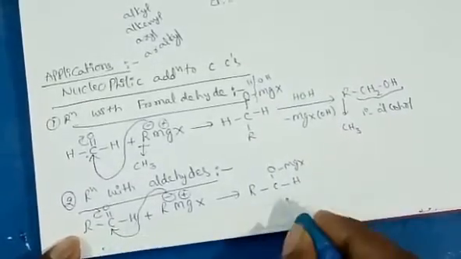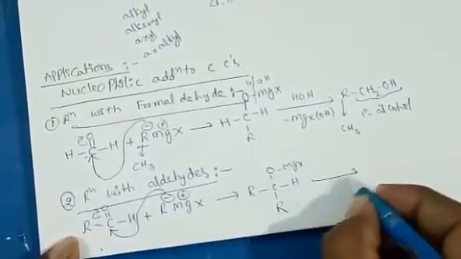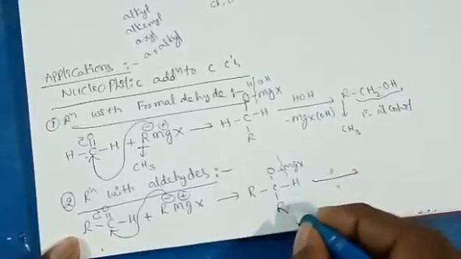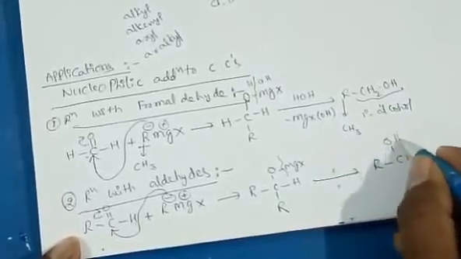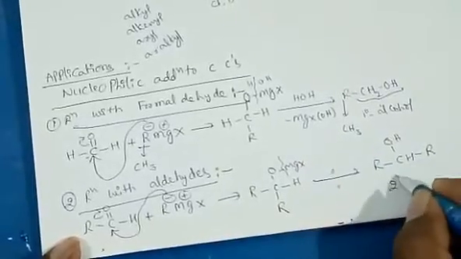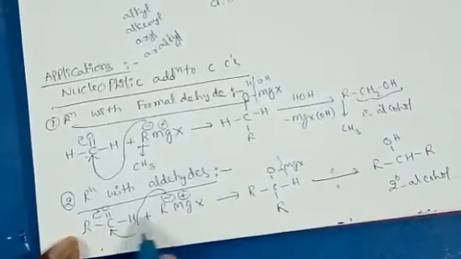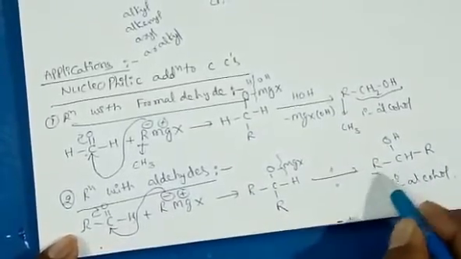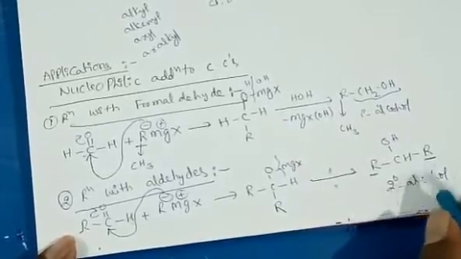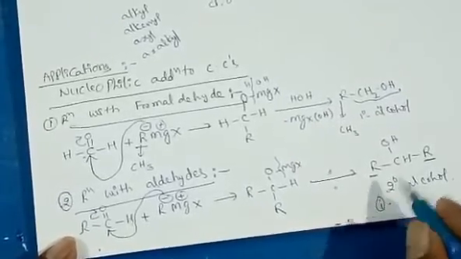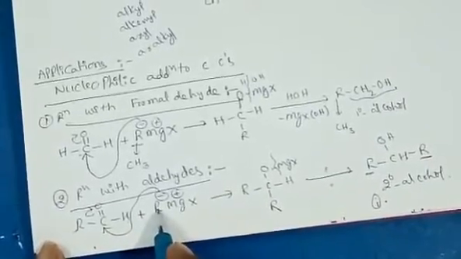Hydrogen is there, and this alkyl group comes from the Grignard reagent. During hydrolysis, R2CHOH, a secondary alcohol, is produced. If both the R groups are CH3, then we will get isopropyl alcohol.